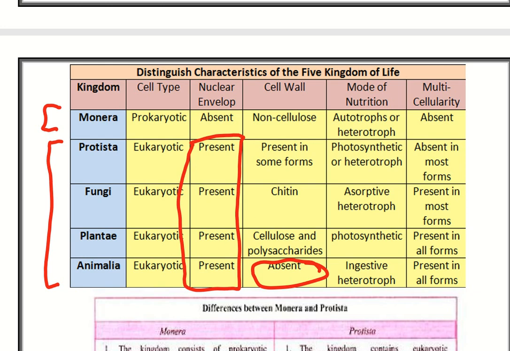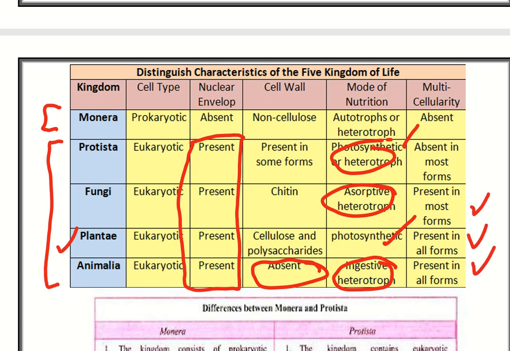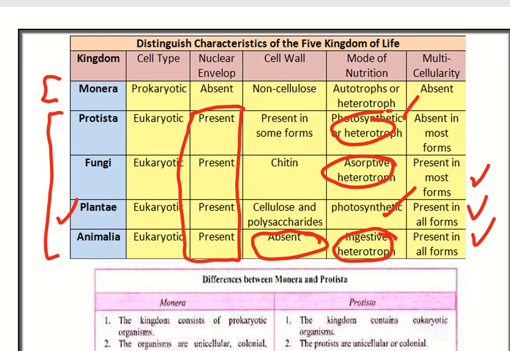There are heterotrophs, autotrophs as well as heterotrophs, and photosynthetic ones, which are exclusively the Plantae. Multicellularity is absent in lower forms, whereas going from lower to higher, multicellularity becomes a feature of organisms.